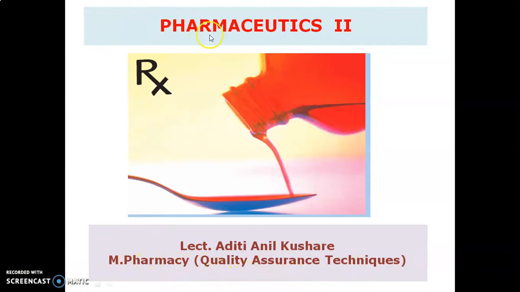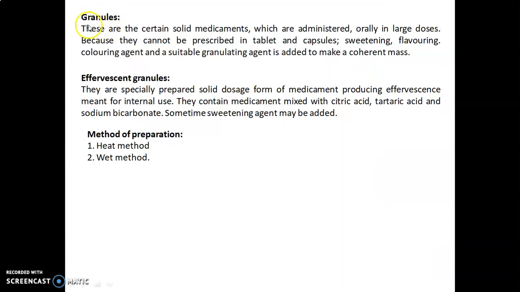Today we are going to discuss the experiments from Pharmaceutics 2. So let's discuss granules. These are certain solid medicaments which are administered orally in large doses because they cannot be prescribed in tablets and capsules. Sweetening, flavoring, coloring agent and a suitable granulating agent is added to make the coherent mass.